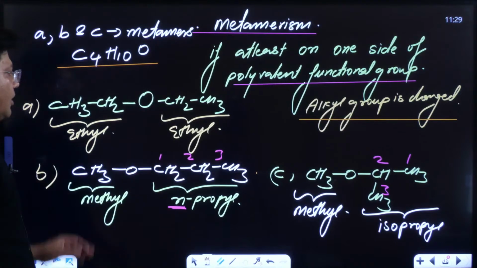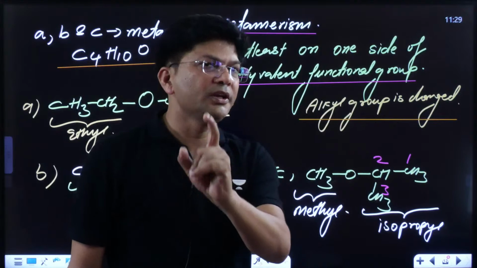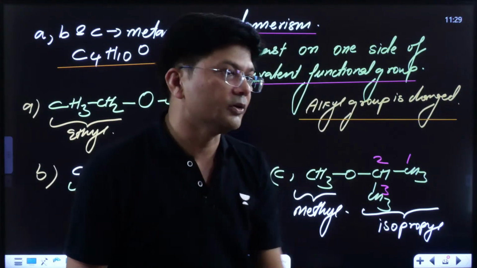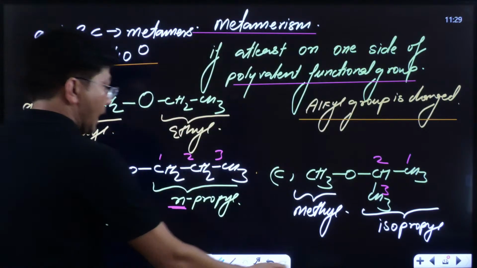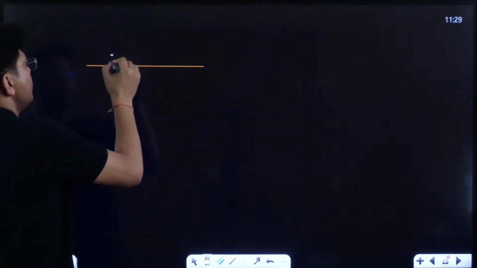And kids, the special thing, let me tell you about these metamers. The most important thing I'm going to tell you about metamers, that is a note.